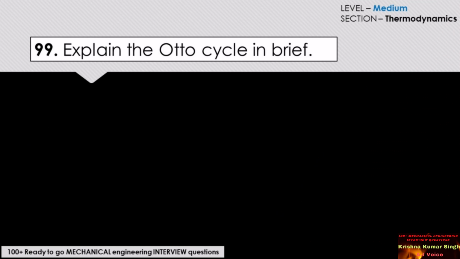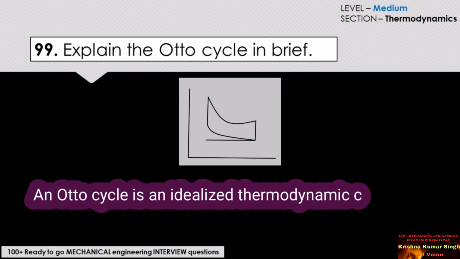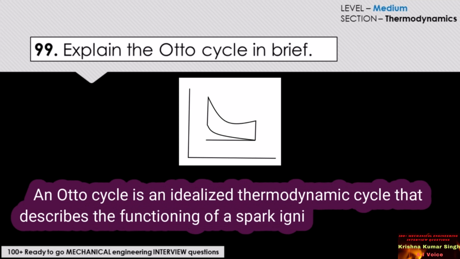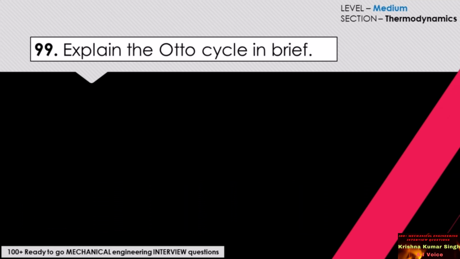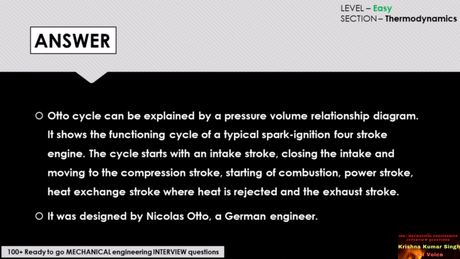Explain the Otto cycle in brief. An Otto cycle is an idealized thermodynamic cycle that describes the functioning of a typical spark ignition engine. It is the thermodynamic cycle which is most commonly found in automobile engines. The answer to this question would be: